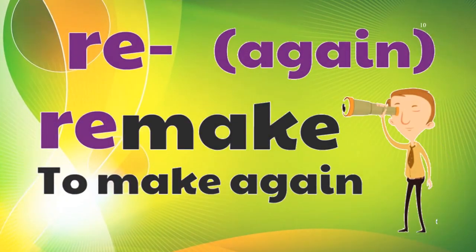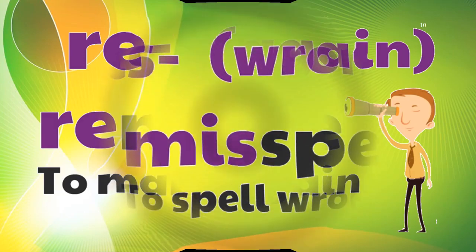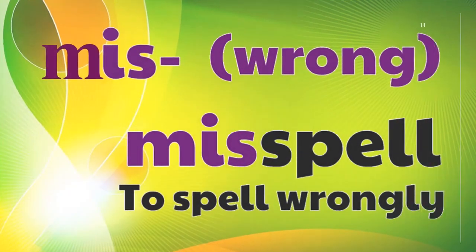Again, we have seen remake. Remake means to make again. Mis means wrong. Misspell. When you make a mistake in writing the spelling, the teacher tells you, you have misspelled it, means you have spelled it wrongly. Misunderstanding. We say that word.